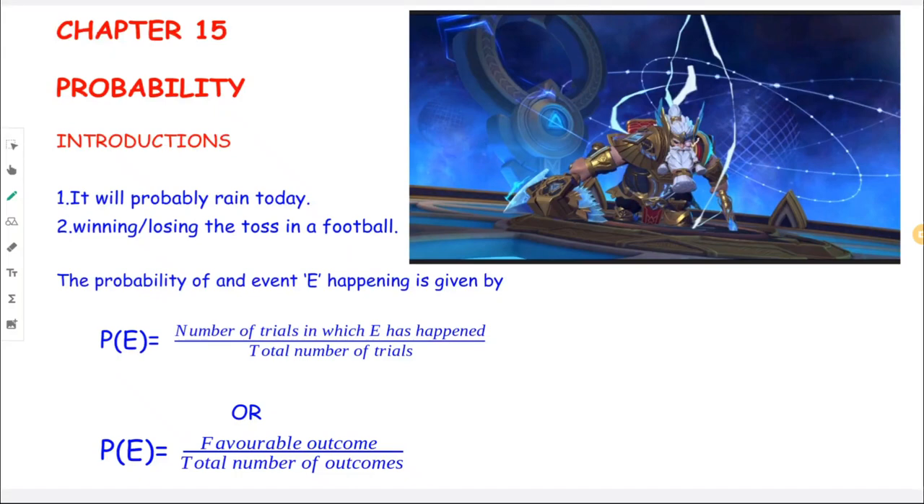Probability. All right, so how do you define probability? We can define it by saying the likelihood of the occurrence of any event. All right, this Franco is here for a reason. I'll explain later. First, let us look at example 1.